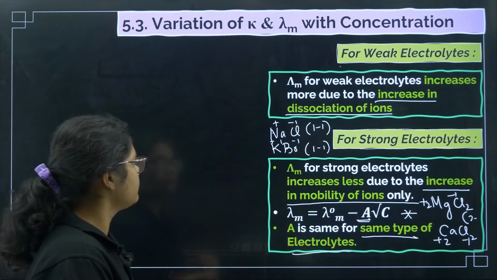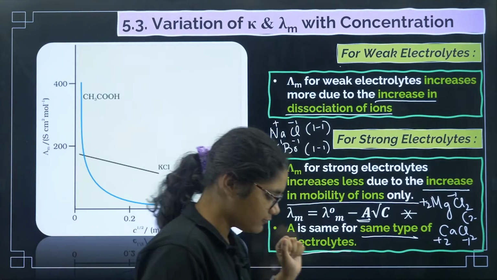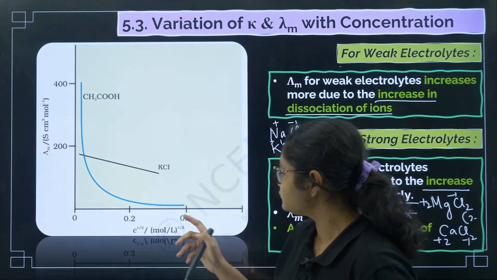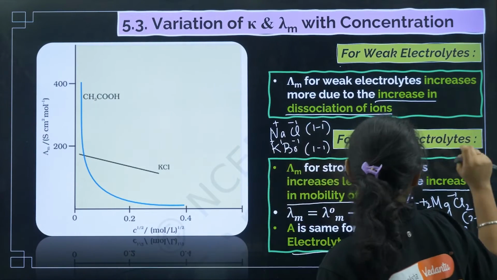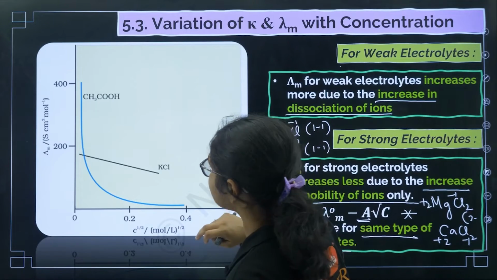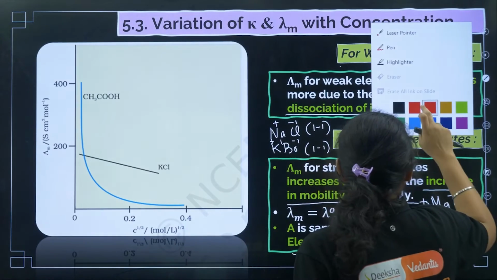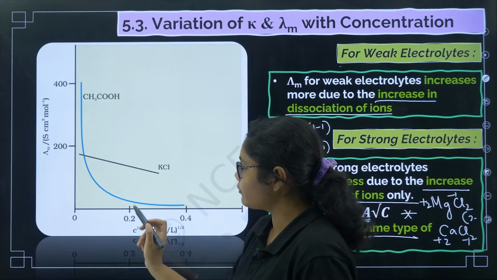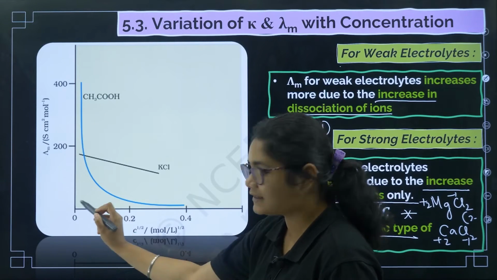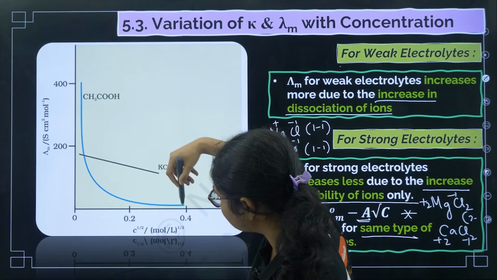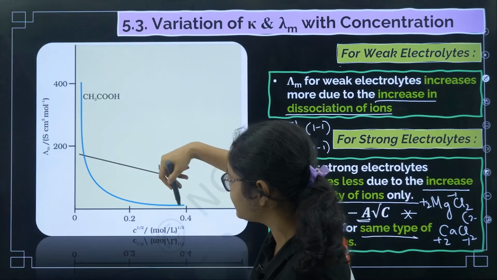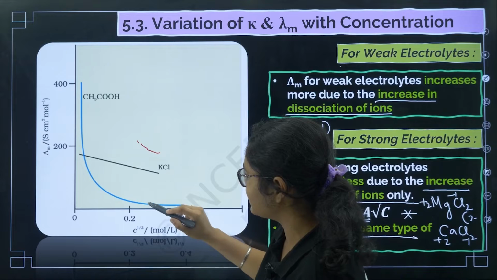Now if I want to draw this graph, first see that the concentration is decreasing from this side. If the concentration is decreasing for the weak electrolyte, you can see how drastically the molar conductivity changes.